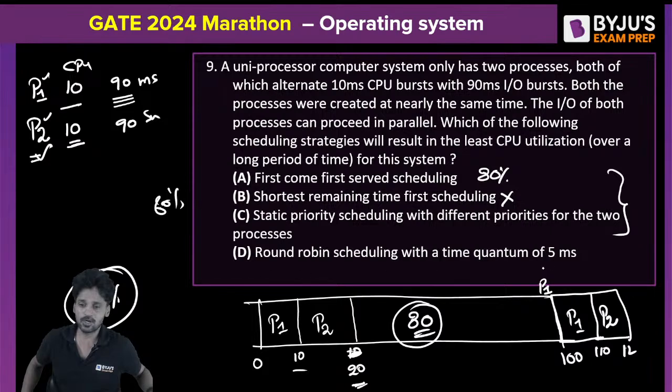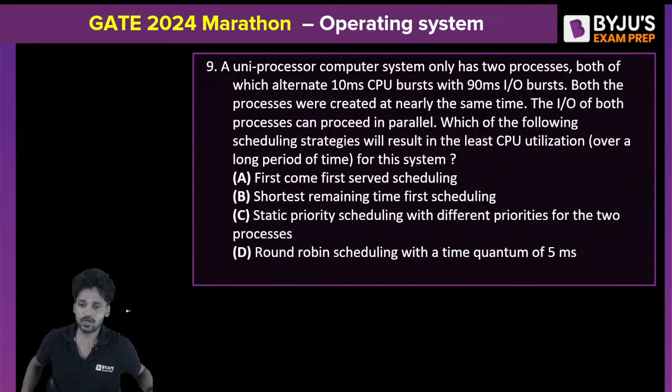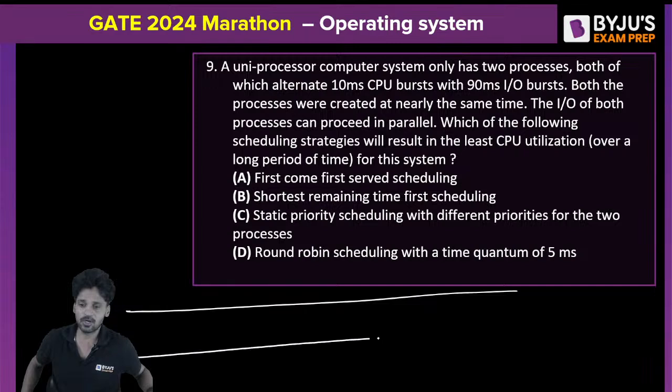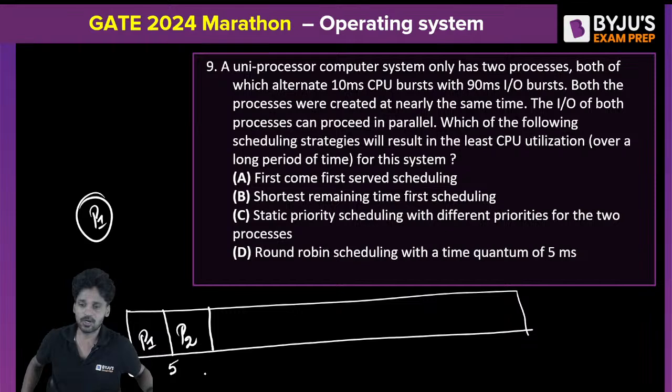And we need to calculate for the round robin scheduling algorithm with a time quantum of 5 milliseconds. We will see how it's going to work. Initially at time 0, P1 enters. But here, round robin 5, meaning P1 will be preempted at the 5th clock pulse. So P1 goes back and it is waiting for its turn to enter into the CPU again. Then P2 will come. P2 will be preempted at the 10th clock pulse. When P2 gets preempted, P1 will come back. P1 will come back and will go to the IO.